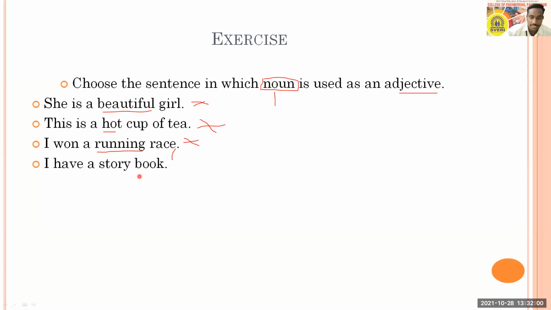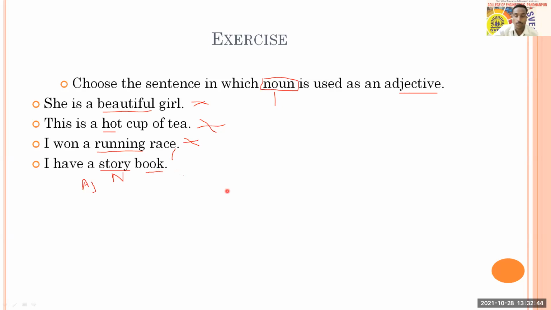So what is left? Option D. And option D is the answer. Why is option D the answer? We can see here the sentence: I have a storybook. So here, story is a noun, but is it a noun in this sentence? In this sentence, it is not a noun. It's an adjective. So what kind of book? Storybook. It describes a book. So therefore, story is an adjective here. We were asked to choose the sentence in which a noun is used as an adjective. And this is the sentence where story is a noun which is used as an adjective which describes the noun book. So option D is the answer.